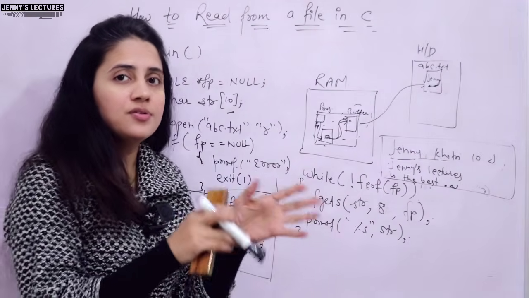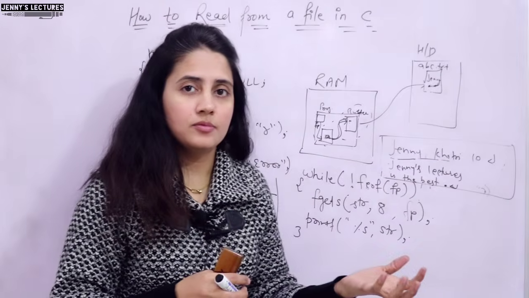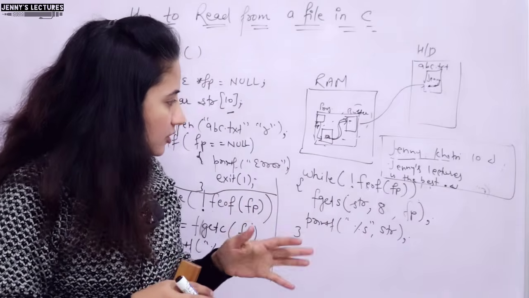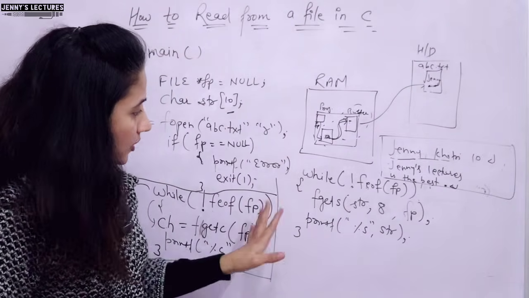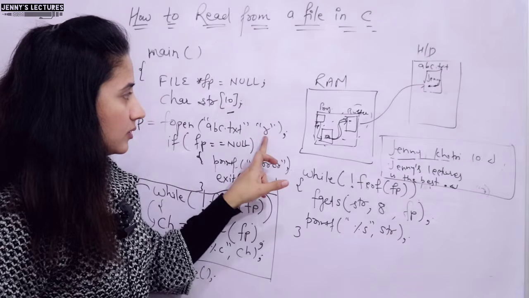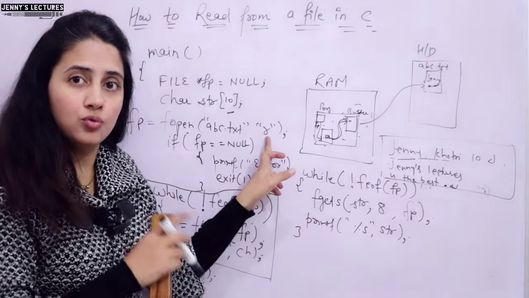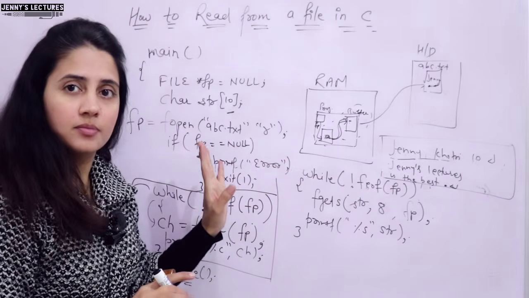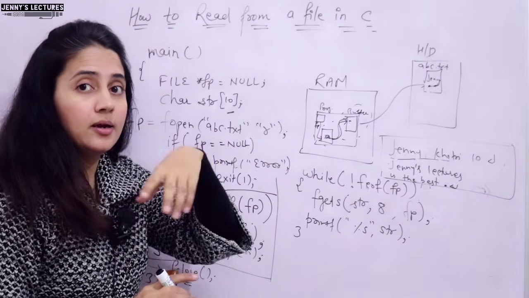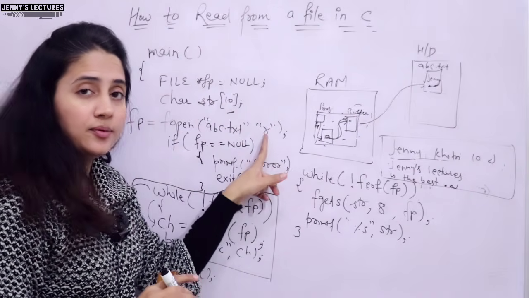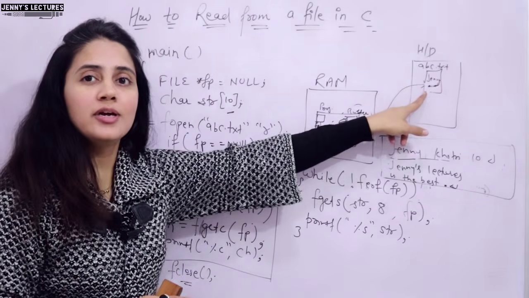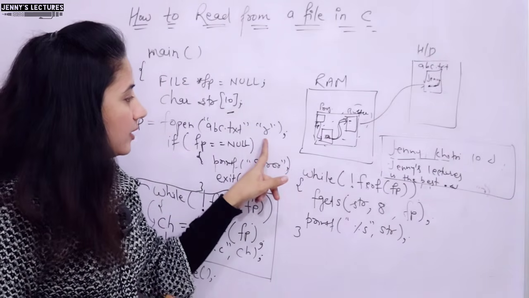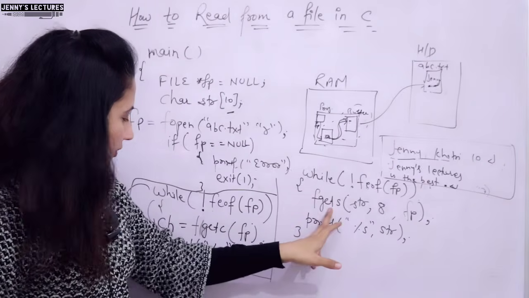One more function is the fscanf function, that is for formatted input. We have discussed scanf also, we have discussed fprintf also. So same with fscanf, but we'll discuss that in a separate video, right? I hope this is clear to you now. This read mode, if the file exists, it will open it in read mode. If the file doesn't exist, it is not going to create a new file. It will give an error, right? Unlike write mode. In write mode, if the file doesn't exist, it's okay, it will create a new file and open it, but read mode is not going to create a file, right? And I hope fgetc and fgets functions are clear to you.